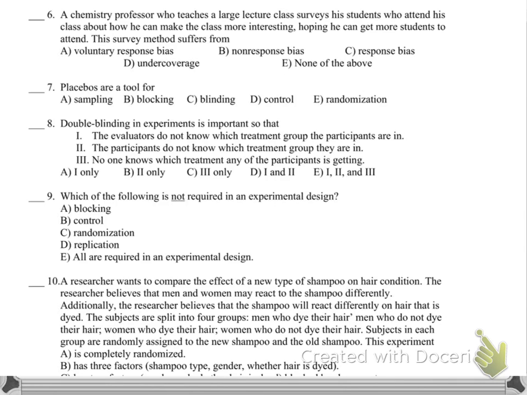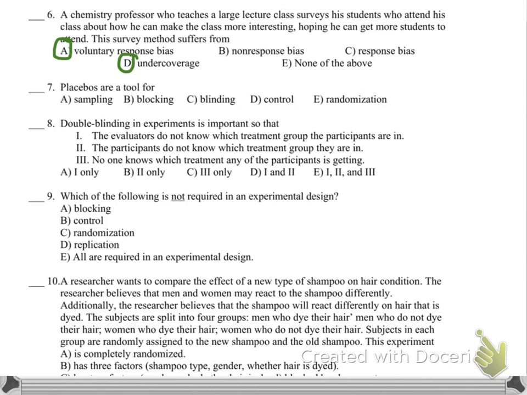Okay, number 6, we're talking about biases. You need to know the name of your biases. Here we're talking about a chemistry professor, and he wants to know how he can make his class more interesting. So he asks students who attend his class to survey. If you say voluntary, I will accept it, because maybe the students are coming up or not. But it's also going to be undercoverage because he didn't ask the kids who aren't in his class. So it's either A or D.